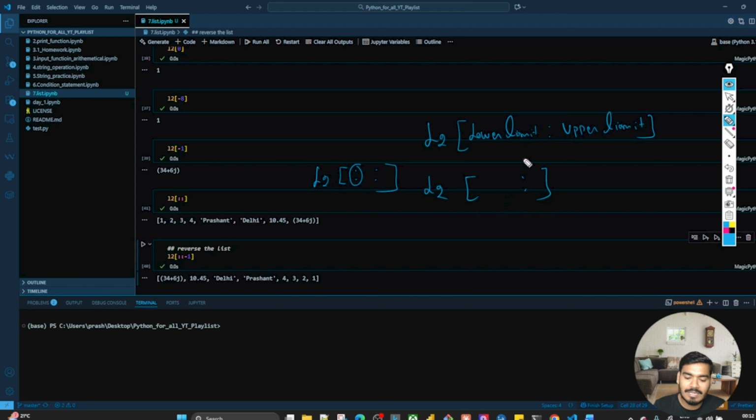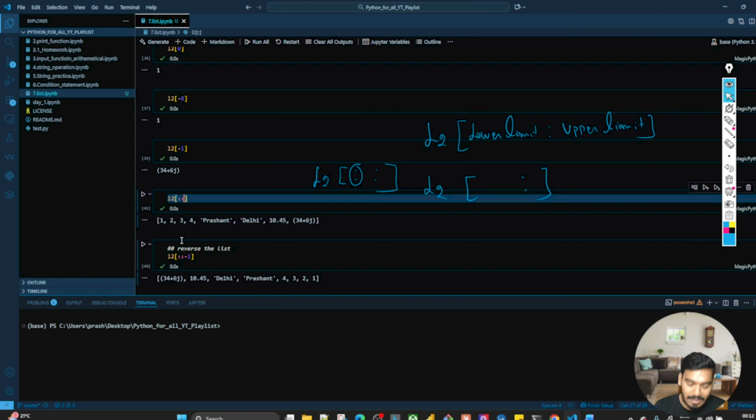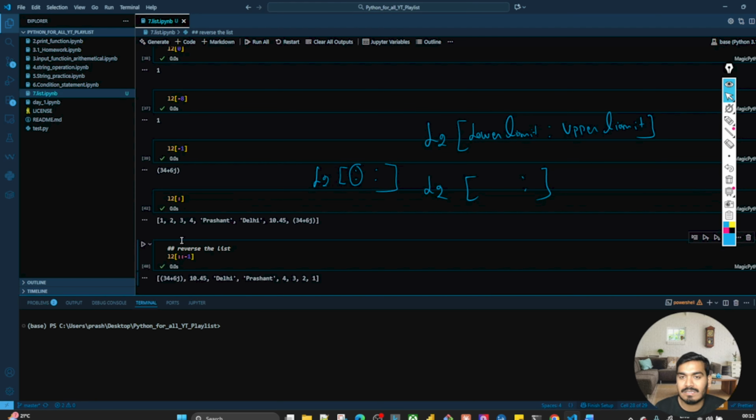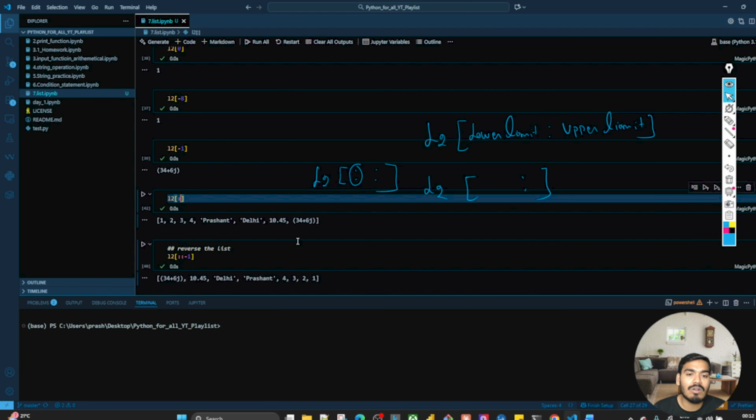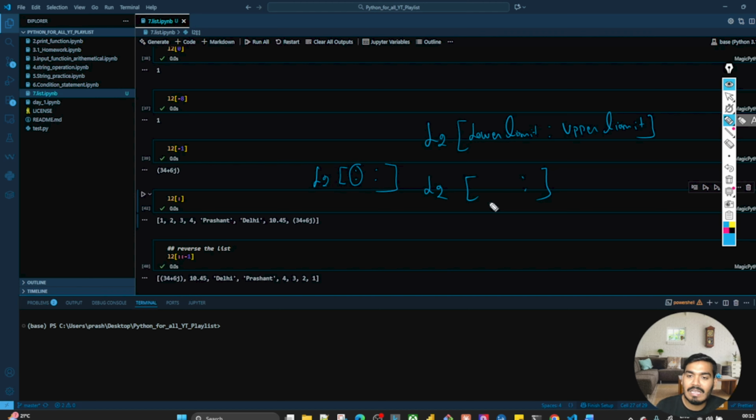Whether it will work or not, let's try to understand that. I'll just remove one colon and try to get this. Yes, it is possible that with one colon also, we can access all the elements. So what is the meaning of one colon? If I give it, it means that we are not giving any value. By default, it will take the lowest, that is 0, and highest.